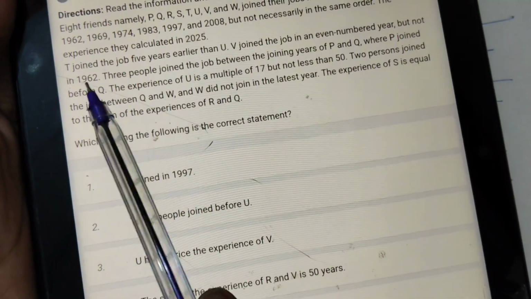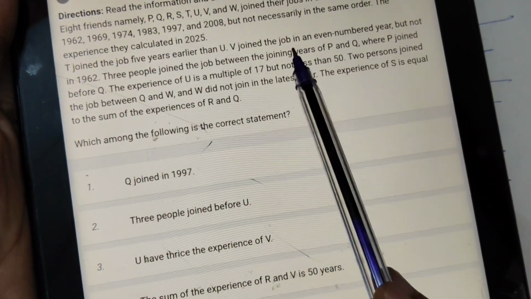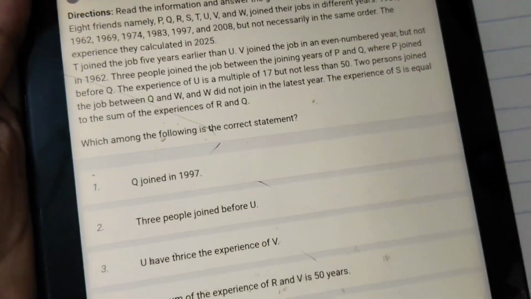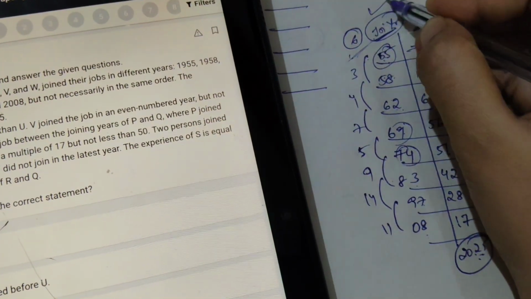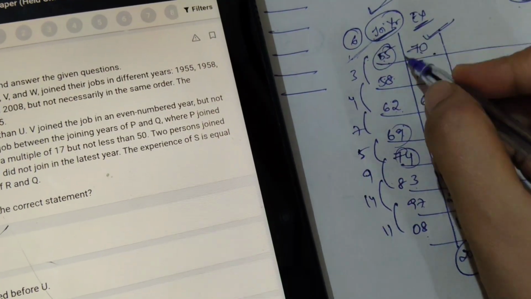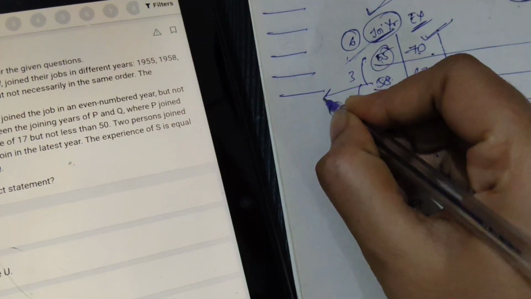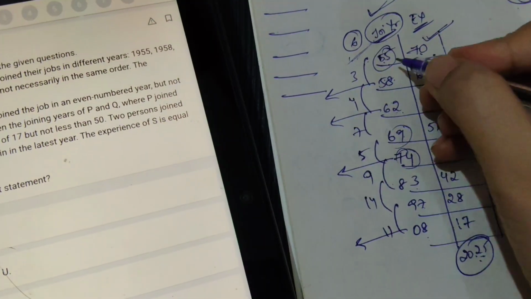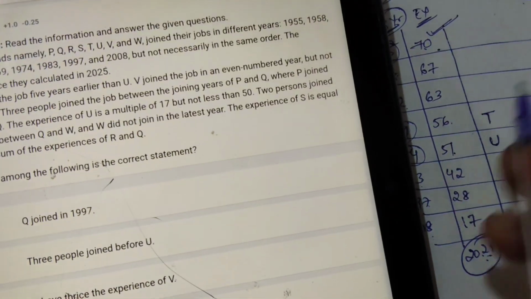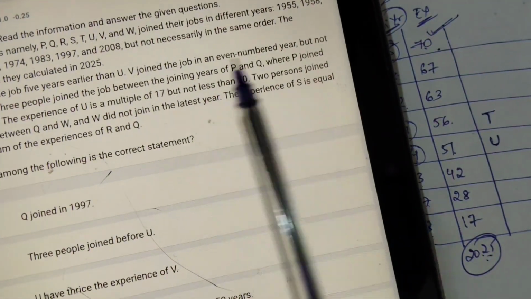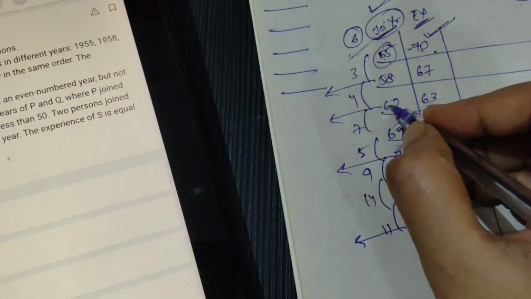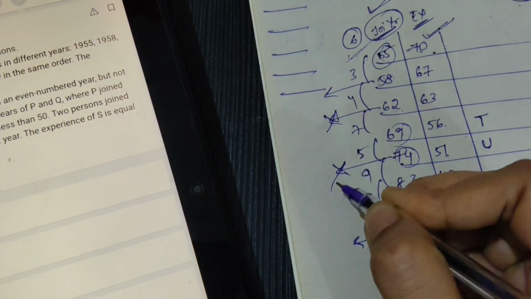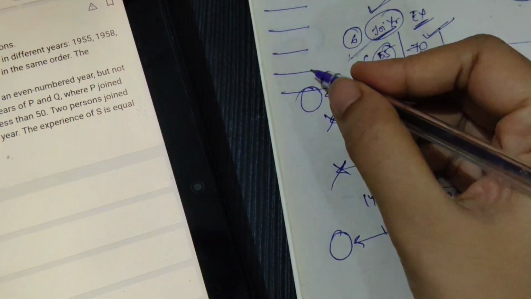V joined the job in an even numbered year but not in 1962. See, this is again a hint related to the joining year. Even number means 58, 62, 74, 2008. These are the even years of joining, but in the hint they have given that it is not 1962. So 1962 chance is not there, and obviously 74 is already taken by U.